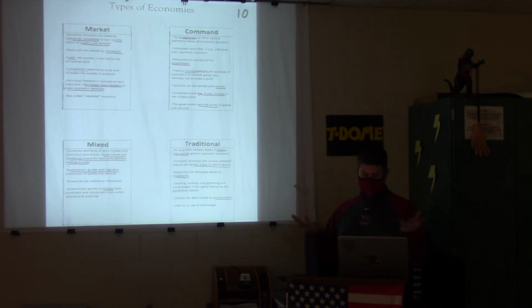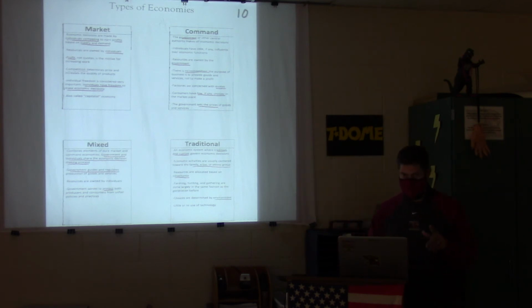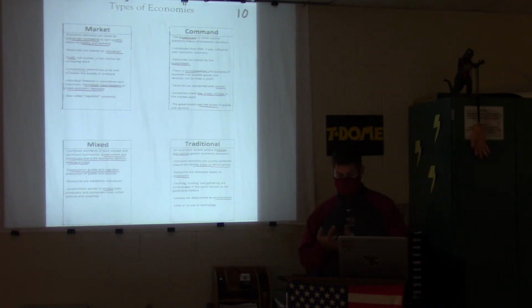Command is where the government or other central authority makes all the economic decisions. The government runs the economy. Examples of places where this exists would be China, North Korea, Russia. People don't really have choices. Everything is regulated and put forth by the government. So individuals have little, if any, influence over economic functions.